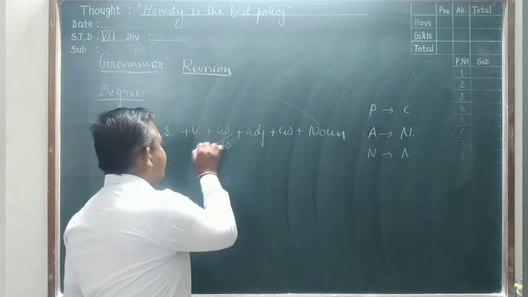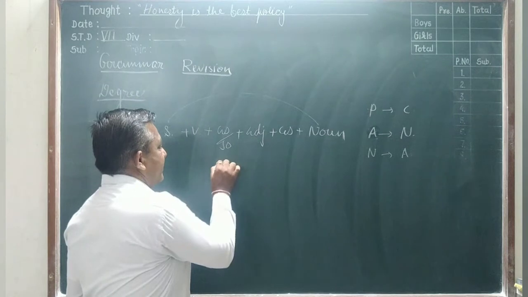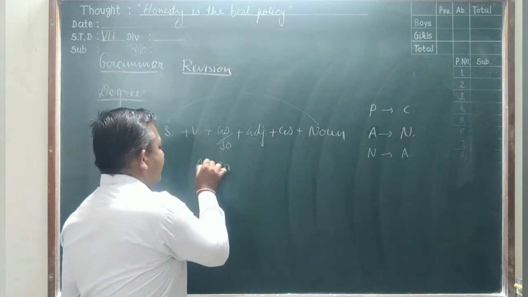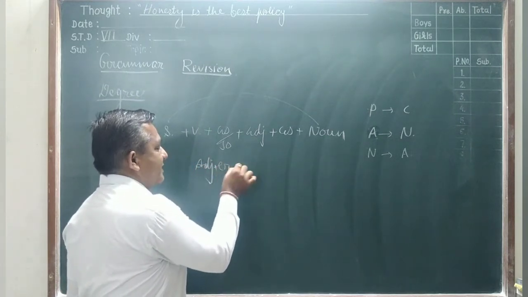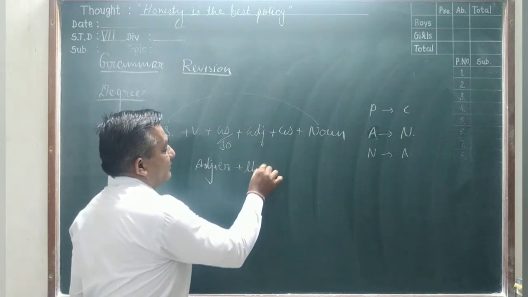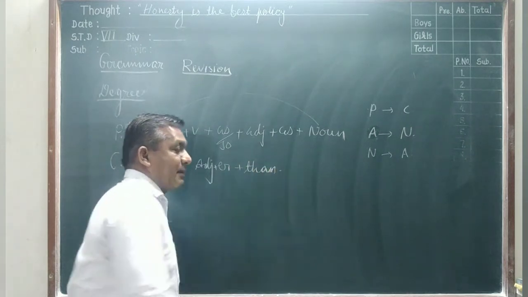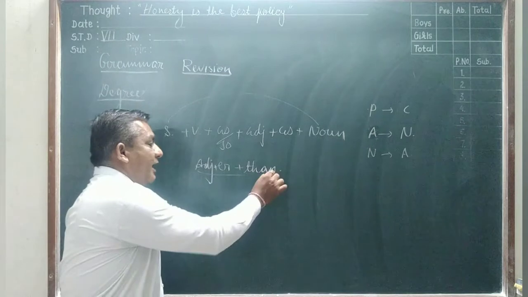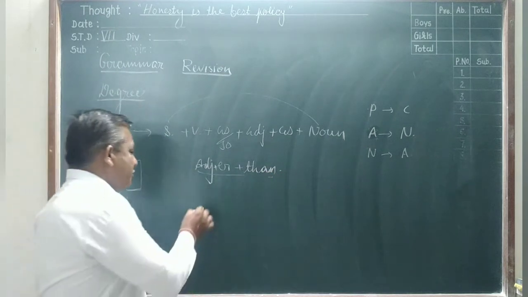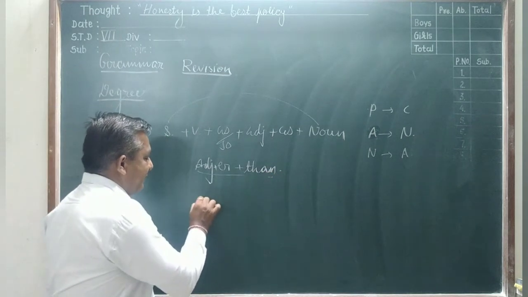And the comparative degree is the same here, but we use adjective plus er plus than. And the superlative degree uses adjective plus est.